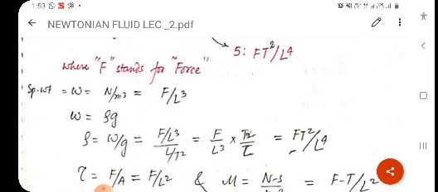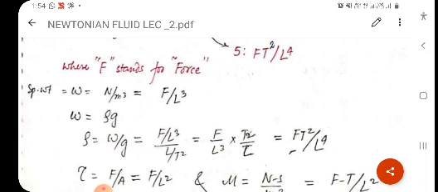Clear? Specific weight, you know that w is equal to Newton per meter cube, equal to F upon L cube. Newton is the force, so in place of N you can write F, and meter is L. So F upon L cube. Clear?